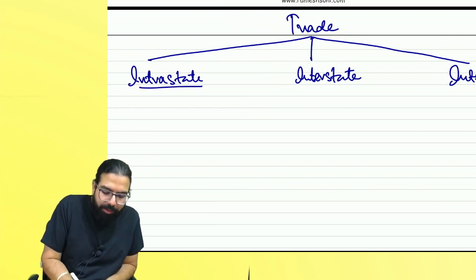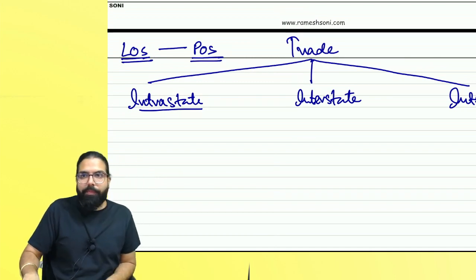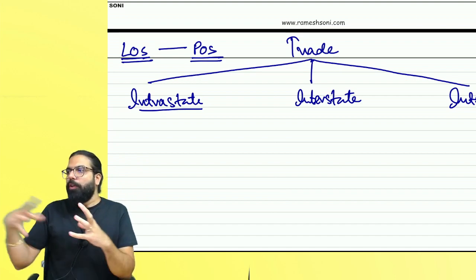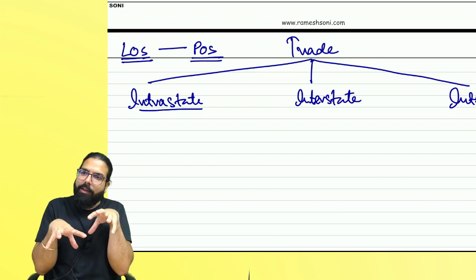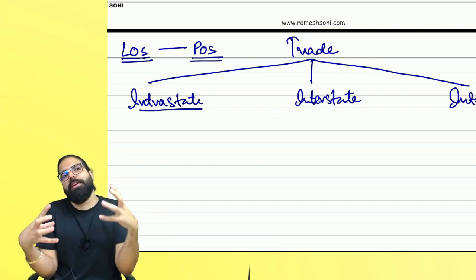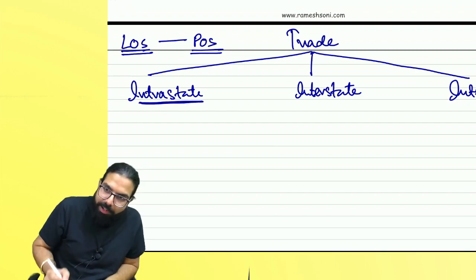What is intrastate? Whenever the location of the supplier and the place of supply, which for you as of now is the destination, are both within the same state. I am in Karnataka, and the place of supply is also in Karnataka. Intra or inter? Intra. So it is intrastate.